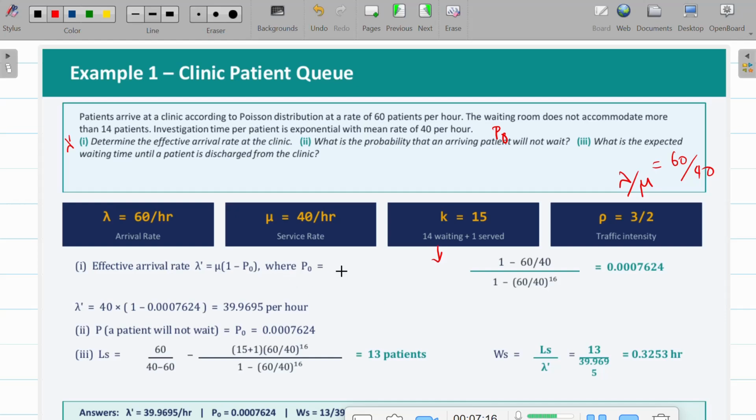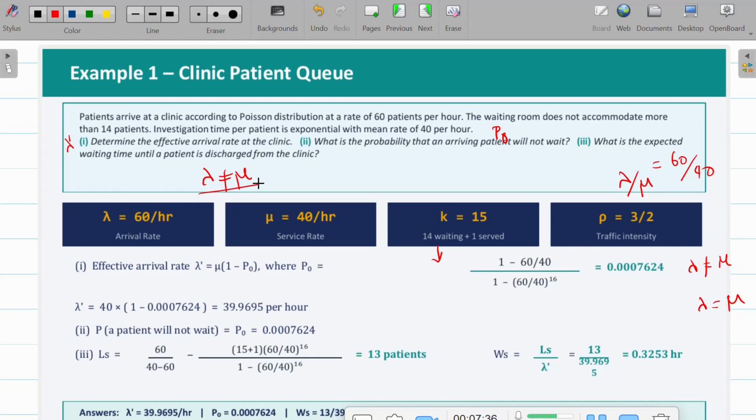So we have to calculate P naught, and for P naught we have two formulas. One is when lambda is not equal to mu, and when lambda is equal to mu, we have another formula.